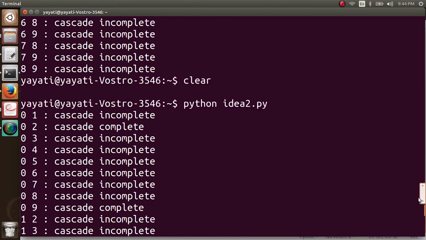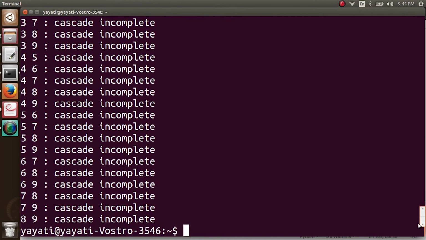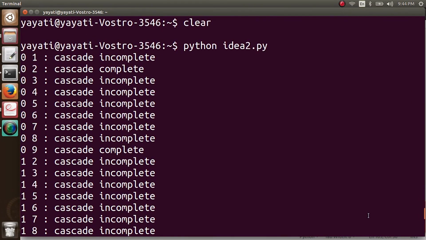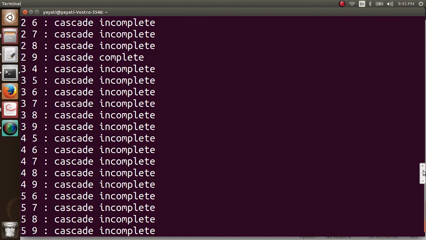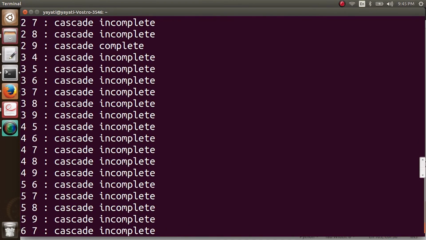Okay, so let's see. This is the result. For all possible sets of nodes, you see here for most of these sets the cascade remains incomplete. But there are a few sets here, like 0 2, then 0 9, and then one here, 2 9. So only these three sets result in a complete cascade. All the other sets result in an incomplete cascade. This shows us that yes, there are certain key people, certain key nodes in this network, and if you start your cascade from there, it tends to become a complete cascade. Proving our second idea that yes, there are key people in this network.